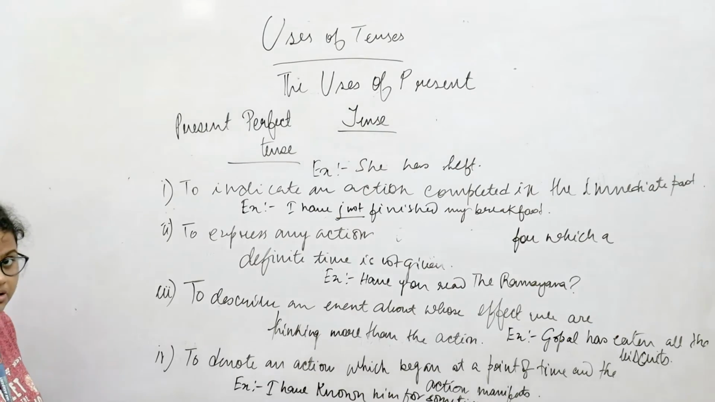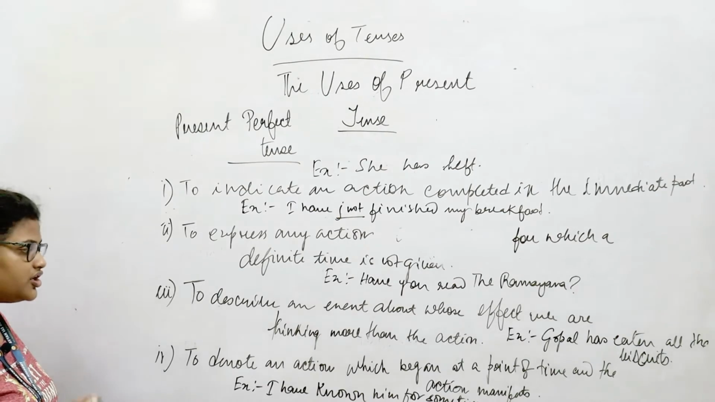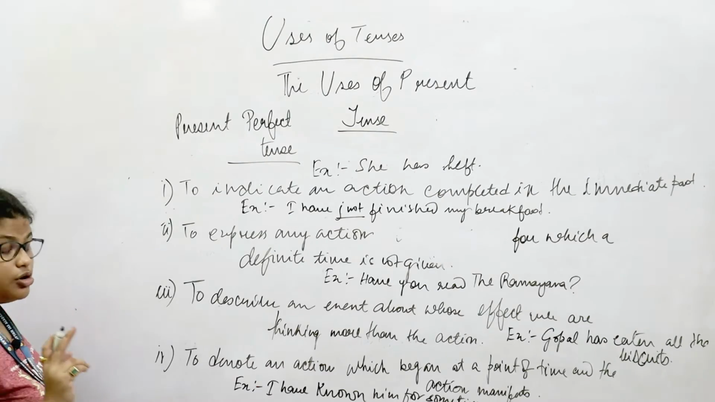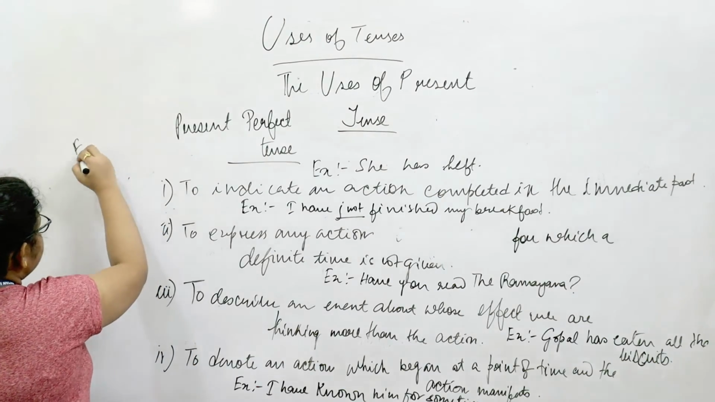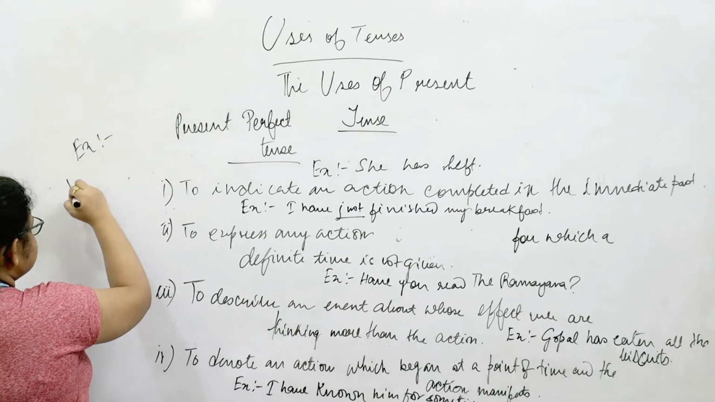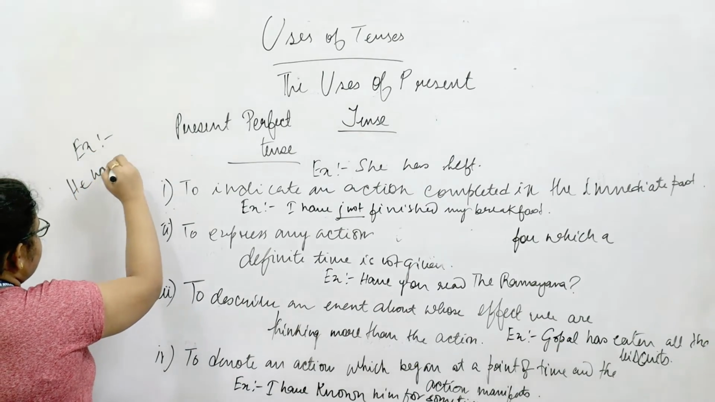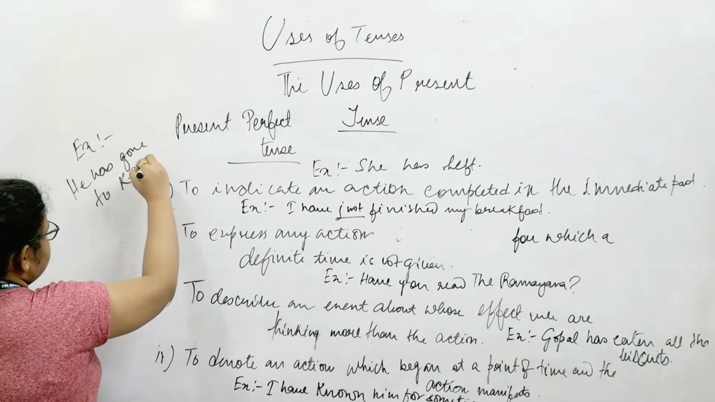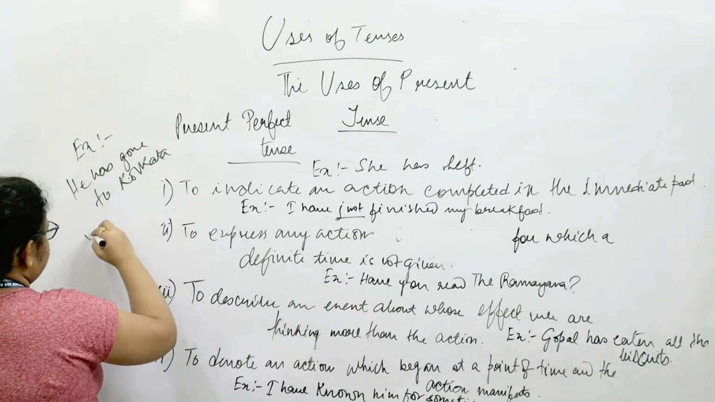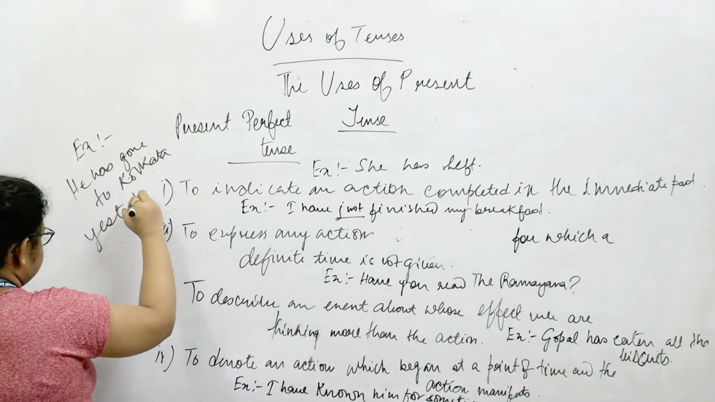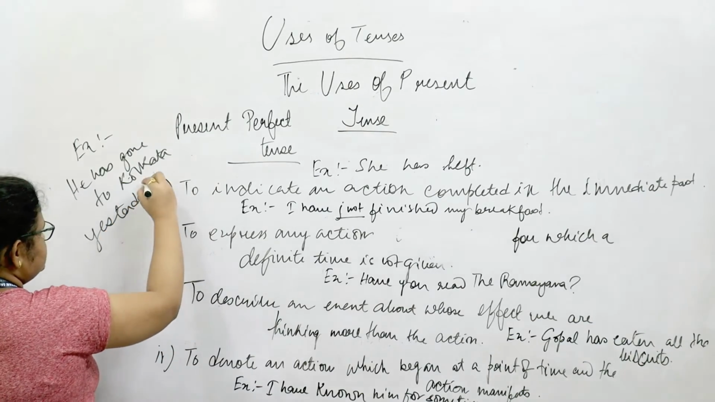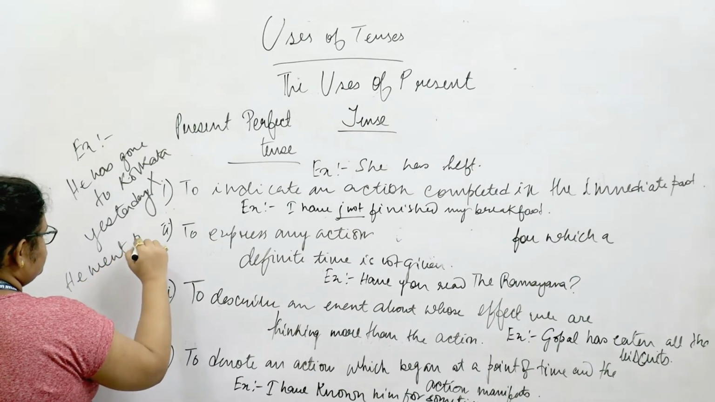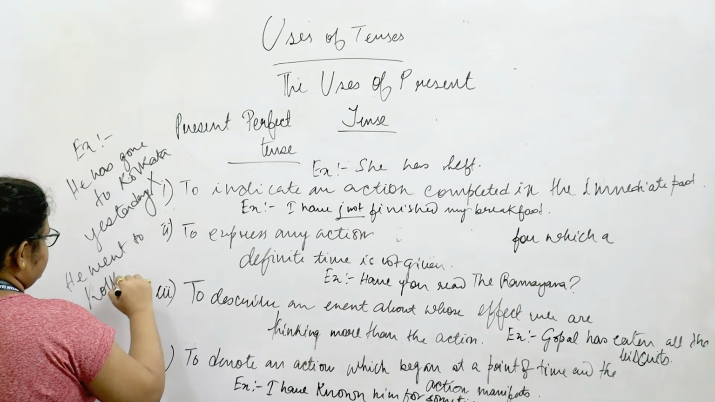However, please remember that we will not use present perfect tense with an adverb of time. For example, we will not say he has gone to Kolkata yesterday. We will not say this. This is not a right utility. We will say he went to Kolkata yesterday.